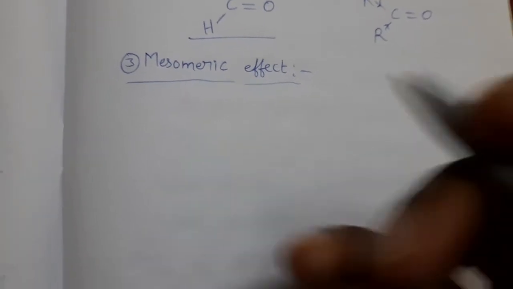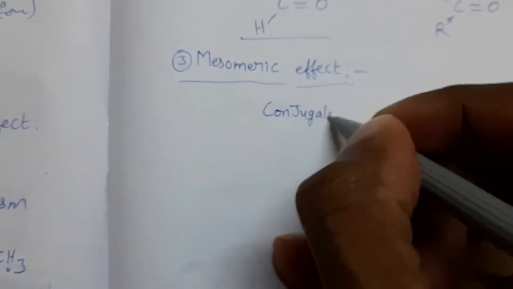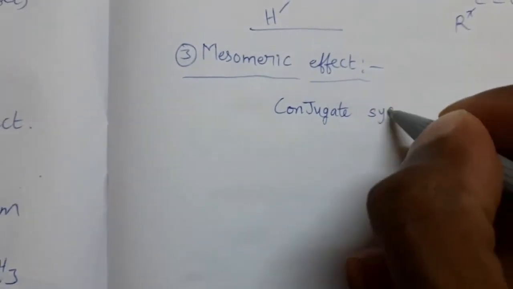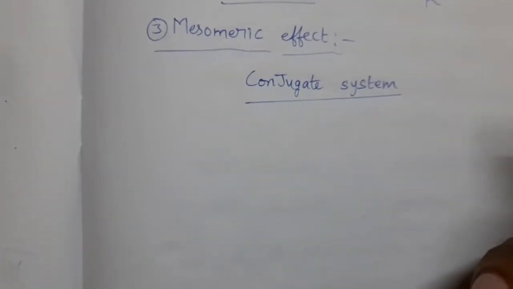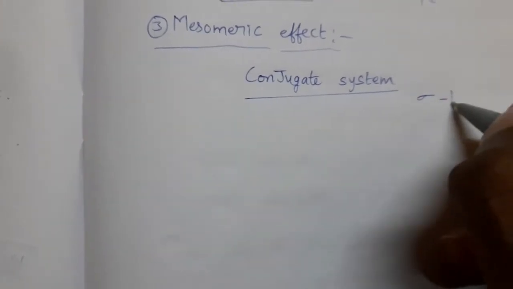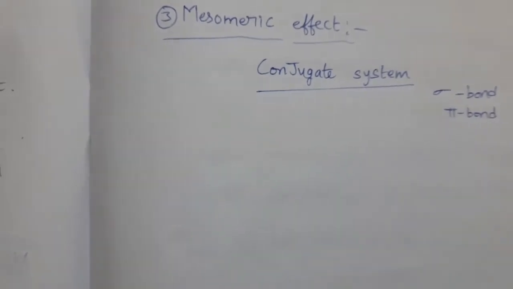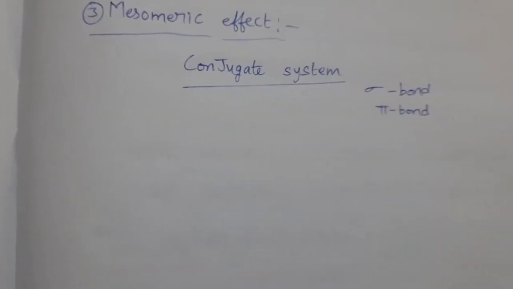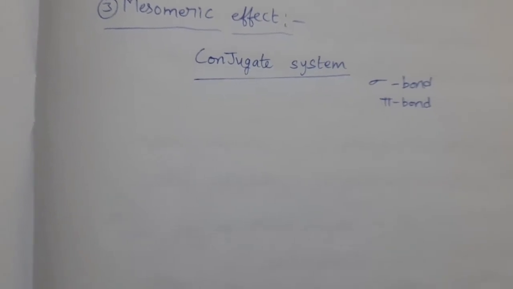Now what is conjugated system? Conjugate system means the arrangement of sigma bond and pi bond in alternate positions. The arrangement of sigma and pi bond in alternate positions is called conjugate system.